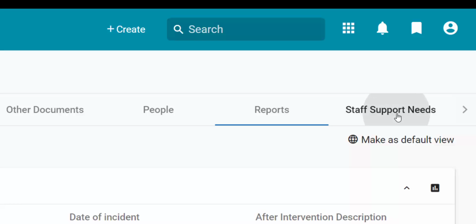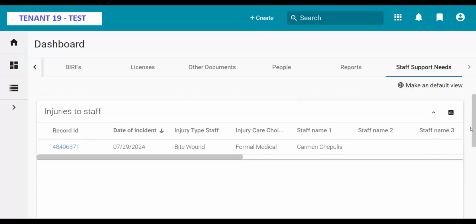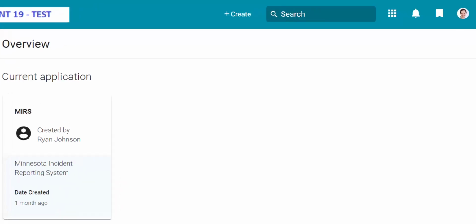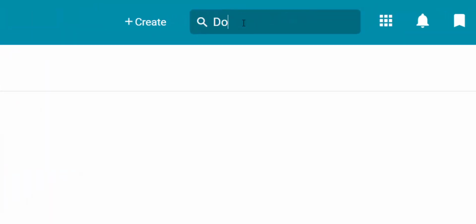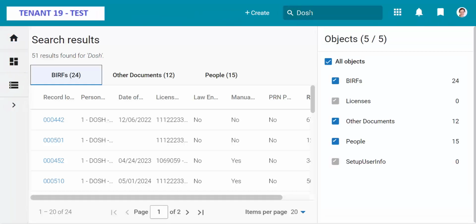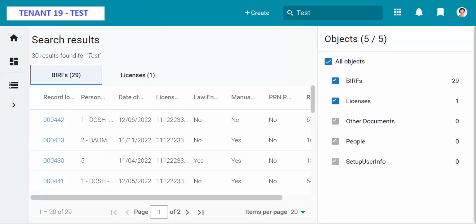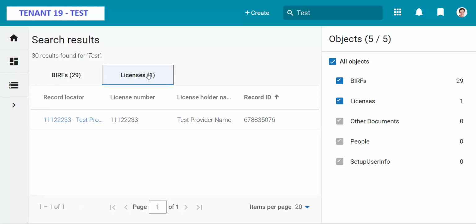Staff support needs. This dashboard can only be seen by supervisors, executive administrators, and authorized agents. It is designed to help employers support their employees by tracking staff injuries and incidents so employers can know when to offer extra support to employees or request assistance from other experts. Search. You can find all BRFs, other documents, and profiles for a person by typing their name in the search field. You can also use the search to find other information, like entering a license number or organization name to see what has been submitted for an organization.